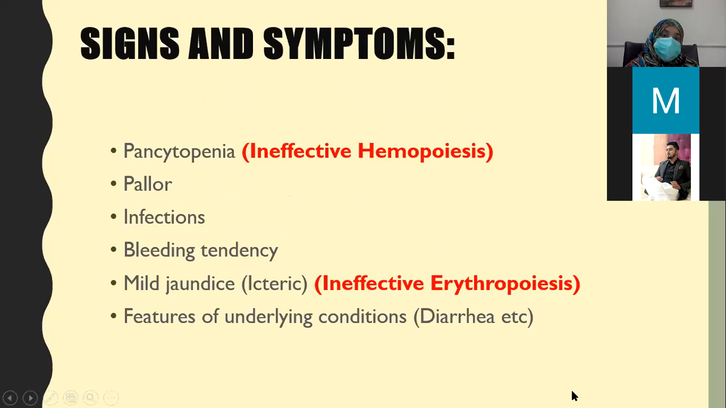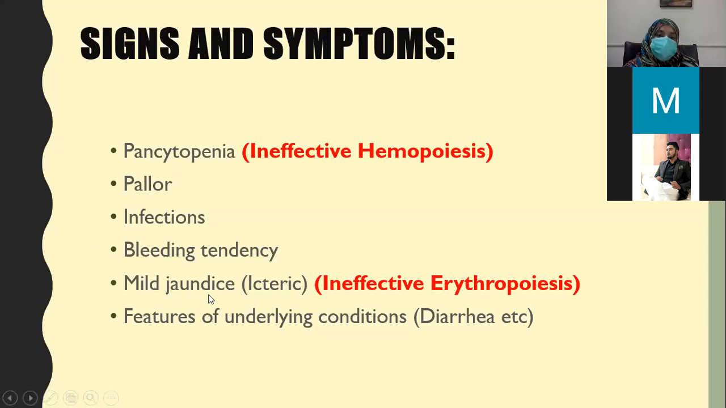So how does the patient present to you? Patient presents with pancytopenia due to ineffective hematopoiesis. Patient presents with pallor, as the name indicates, megaloblastic anemia. Anemic patients present with pallor. Patient presents with infections. Why? Because there is also decreased WBC count. So the patient presents with infections and bleeding tendency. Why? Because there is a low platelet count in these patients.